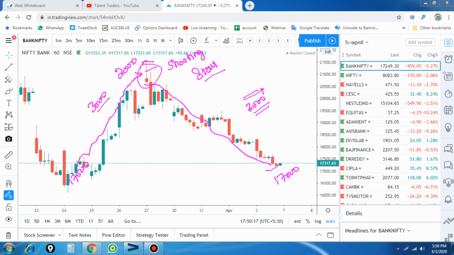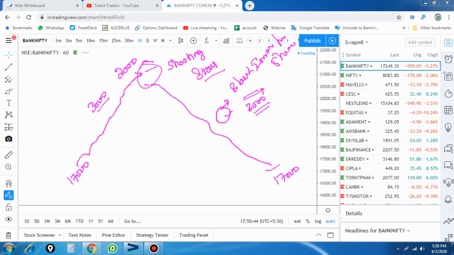And again you can see another pattern here: the inverted hammer, black inverted hammer or shooting star. Use whichever name you like. It is called the black inverted hammer, or shooting star, or inverted black umbrella candle. Here it happened two times, and both times the biggest rally reversal happened in the market.